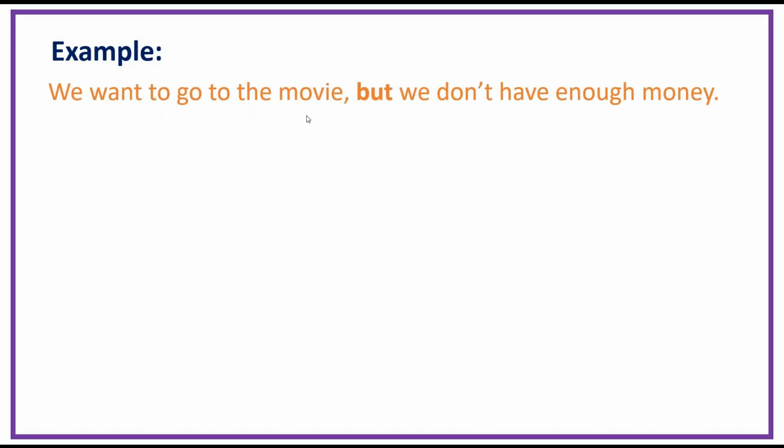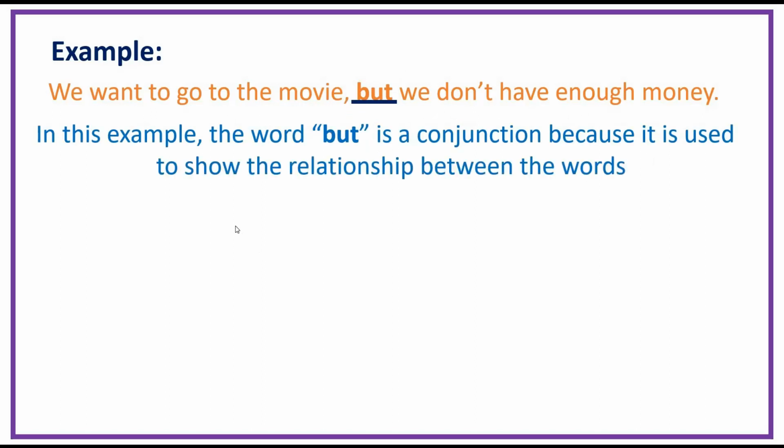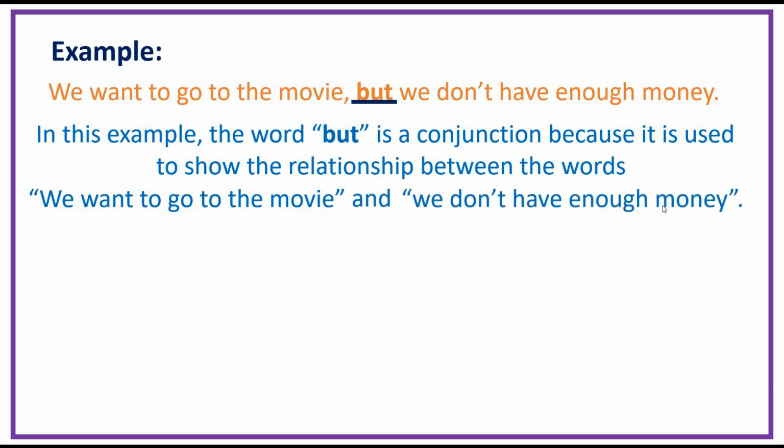We want to go to the movie, but we don't have enough money. So, in this example, the word but is a conjunction because it is used to show the relationship between the words we want to go to the movie and we don't have enough money.